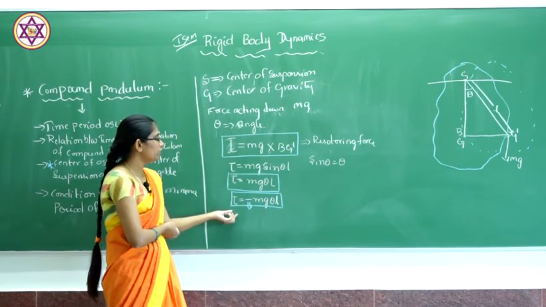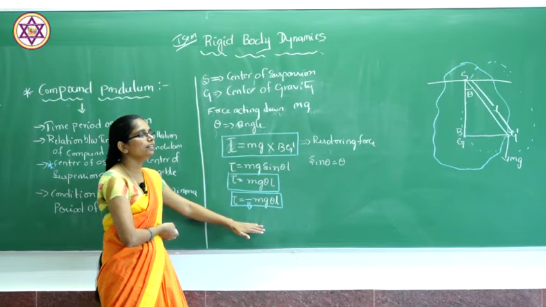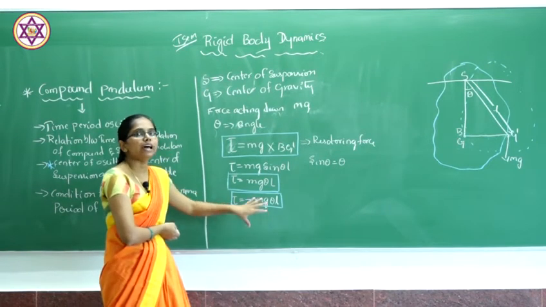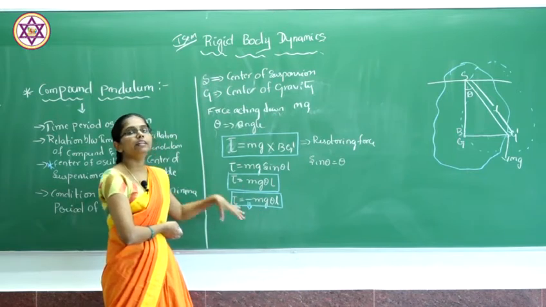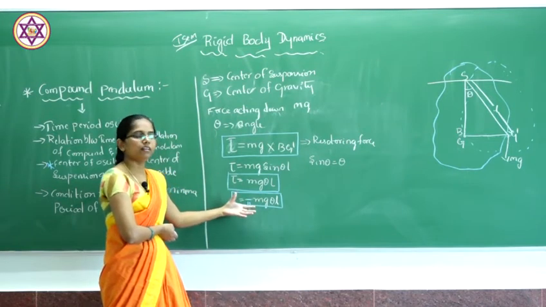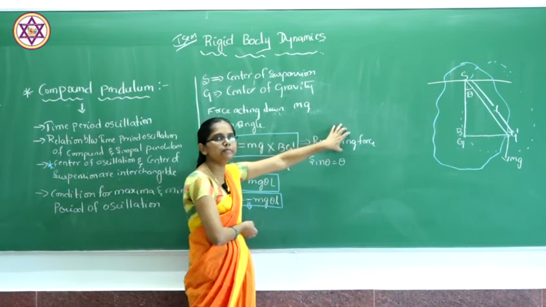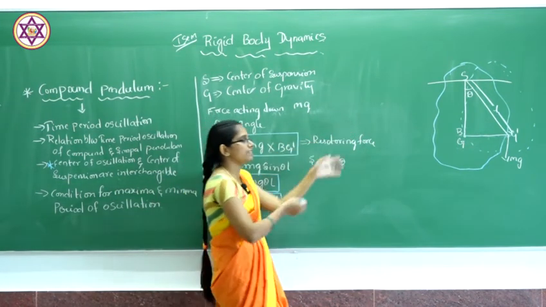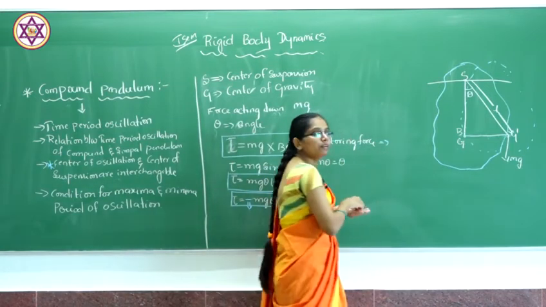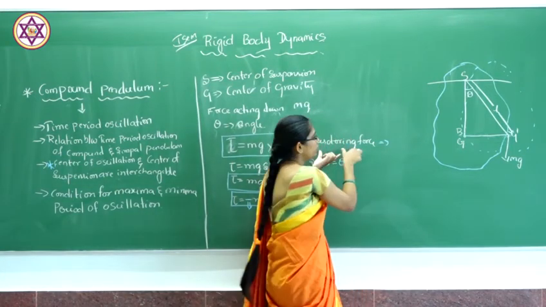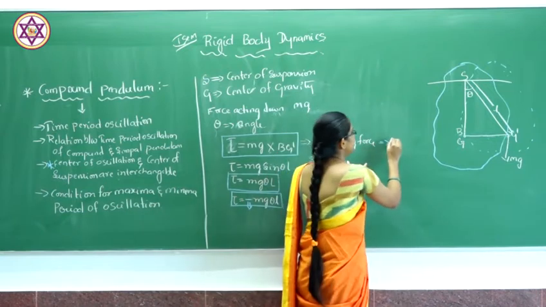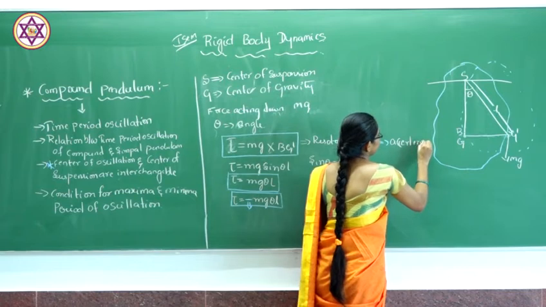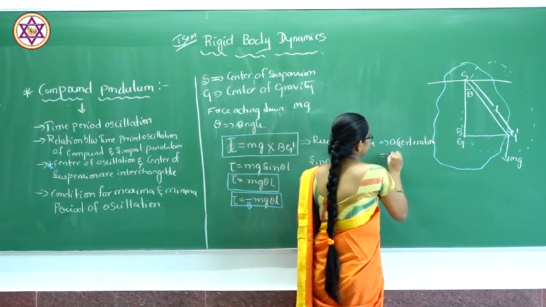Generally we know that when the restoring force is acting on a compound pendulum, it will give rise to an acceleration and also involve the moment of inertia.